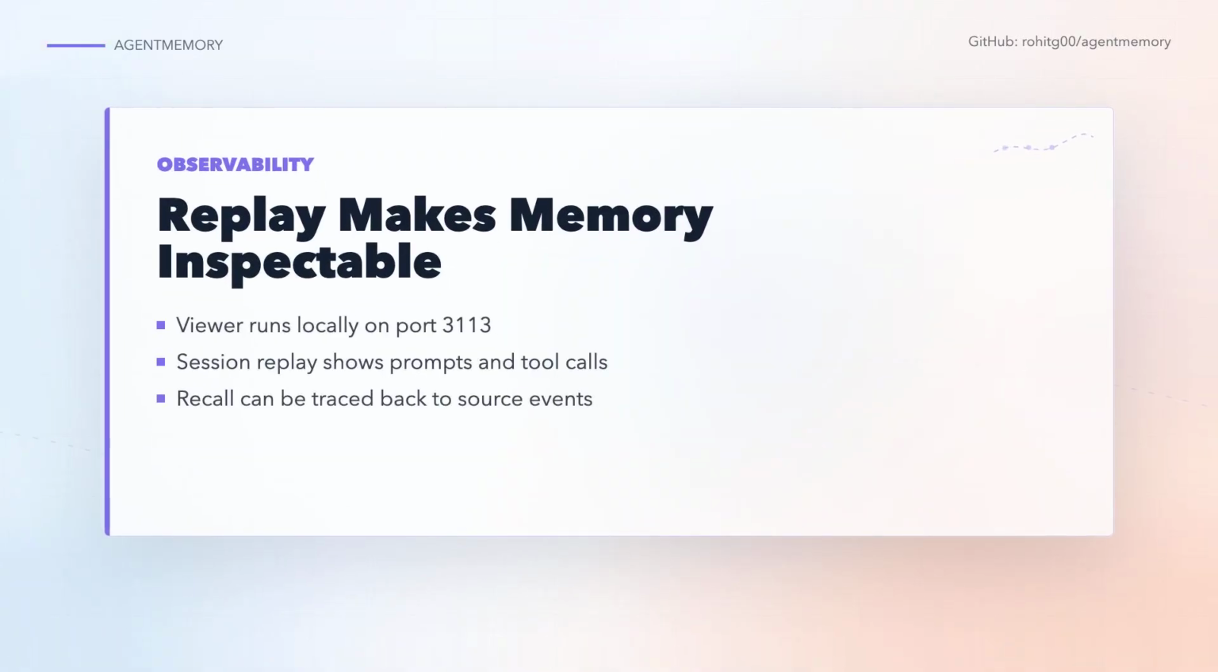The viewer is a practical piece of the project. It runs on port 3113 and shows memory building live. The session replay view turns recorded prompts, tool calls, tool results, and responses into a scrubbable timeline. This matters for trust. If a system is going to remember your work, you need a way to inspect what it captured and where the recalled context came from.